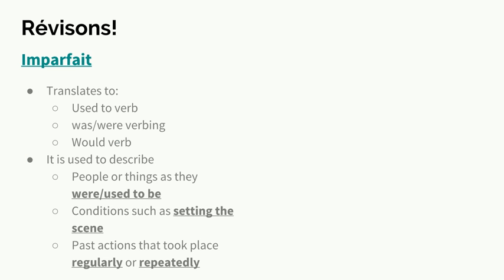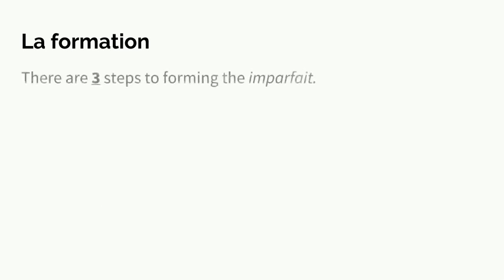So to review just a little bit, we know that the imparfait translates in English to used to verb, was or were verbing, or would verb, and it is used to describe people or things as they were or used to be, conditions such as setting the scene, and past actions that took place regularly or repeatedly. And you can go back to Imparfait partie 1 to review a little bit more of when we use the imparfait.